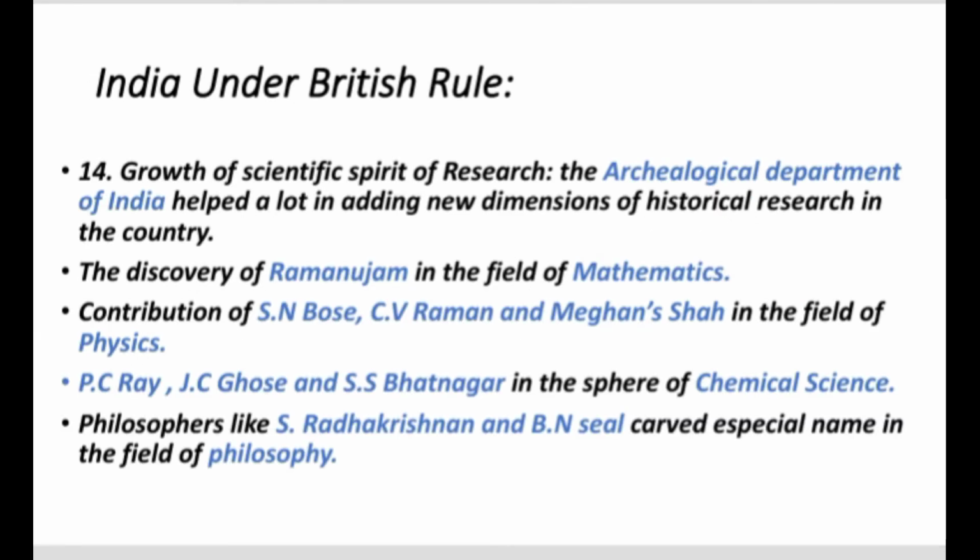Growth of scientific spirit of research during the British rule. The British rule contributed a lot to the growth of the scientific spirit of research in the country. The Archaeological Department of India helped a lot in adding new dimensions to historical research in the country. The discovery of Ramanujan in the field of mathematics, and the contributions of S.N. Bose, C.V. Raman and Ghansha in the field of physics; P.C. Ray, J.C. Ghosh and S.S. Bhatnagar in the sphere of chemical science were notable. Philosophers like S. Radhakrishnan and B.N. Seal carved a stable name for themselves in the field of philosophy. Thus the spirit of scientific research grew and developed due to the Western influence.